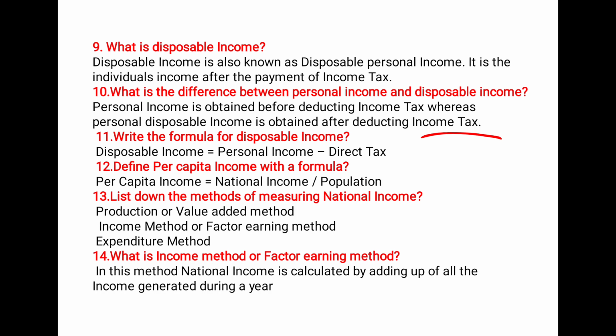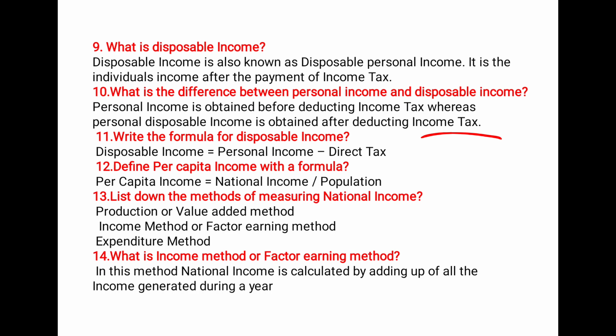Next is they have asked define personal income with the formula. So you have to write what is personal income. Personal income is an income of a person in a particular year. Or you can put it as average income of a person in a particular year is called as per capita income. And then you can write this formula.